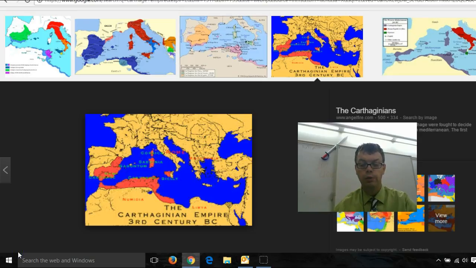Carthage was an ancient empire in a time period BC that was a rival to Rome. They ended up fighting in 3 wars. I'm going to do these 2 together, so also look at the Punic Wars. Carthage was the main rival that fought against Rome, and they were a sea power that was able to rise and pretty much at the beginning was stronger than Rome. There were the Punic Wars.